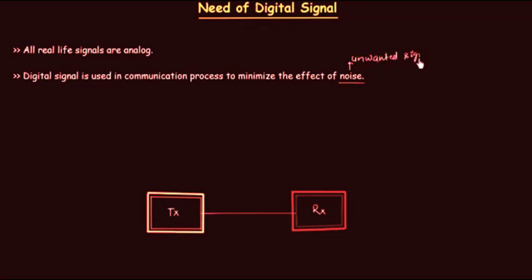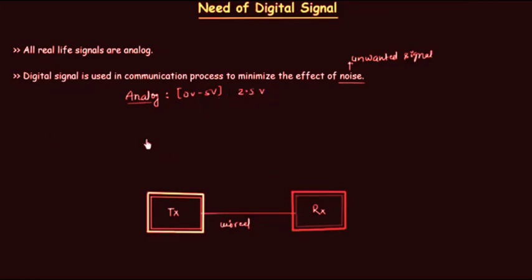Unwanted signal. We have transmitter which is used to transmit the signal, and we have receiver at the other end which is used to receive the signal. In order to transmit the signal, we definitely require some channel, some medium, and in this case we have wired medium. First we will try to understand analog signal, transmission of analog signal, and the permissible range is 0 to 5 volts, and let's say we want to transmit 2.5 volts.